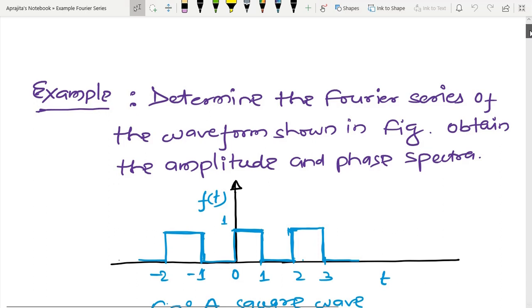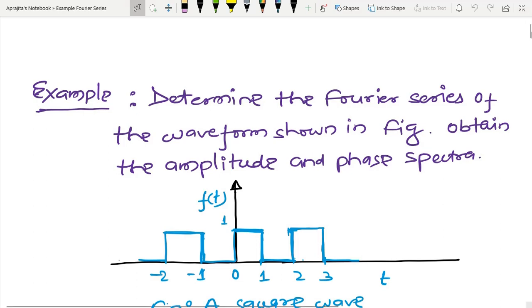Here in this example I have considered a square wave, and I have to represent this square wave in terms of Fourier series, and after that obtain the amplitude and phase spectra of this particular square wave.